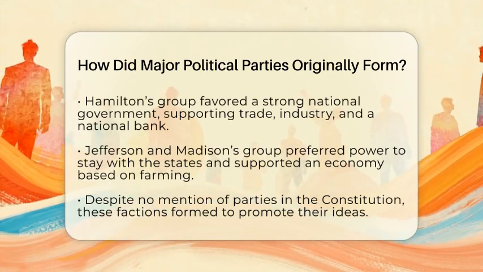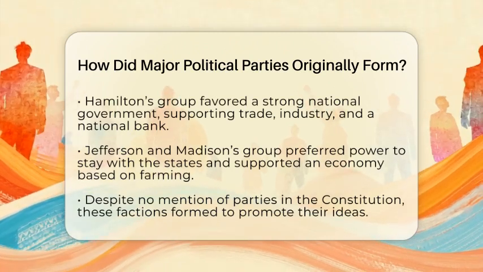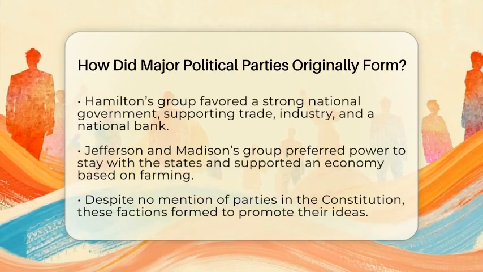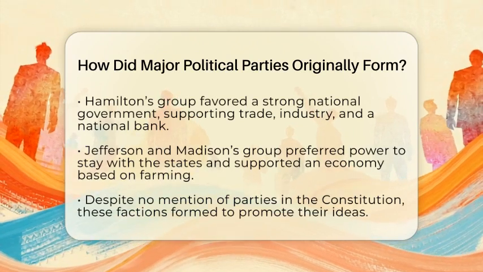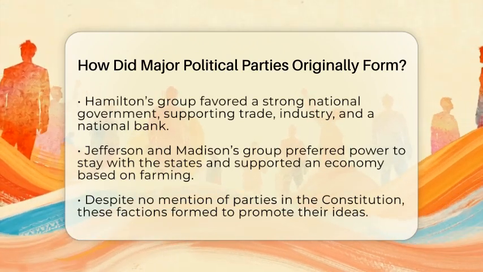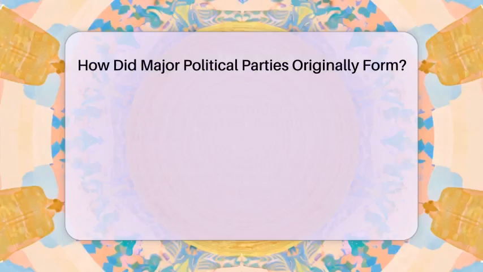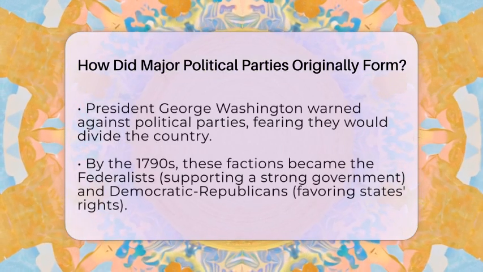Even though the Constitution didn't mention political parties, these factions formed to push their ideas. Early leaders didn't like parties because they thought they would divide the country. George Washington, the first president, warned against political parties, but the differences in opinions made parties inevitable. By the 1790s, these factions had become the first major political parties.